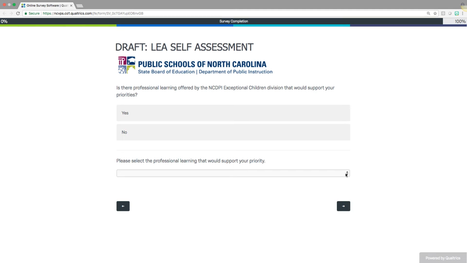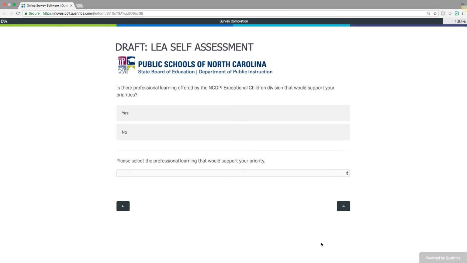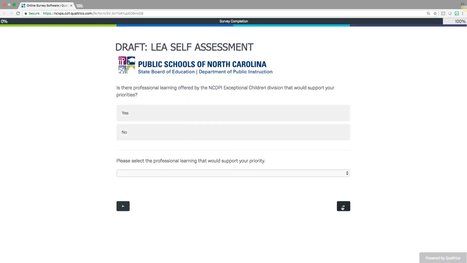We use these data, we use the frequency by which this professional learning is selected within these LEA self-assessments. We look and analyze the themes of the priorities that are identified, and that is really what informs how we provide and what we provide professional learning on the following year. So based on what you prioritize here, you would then select a professional learning.